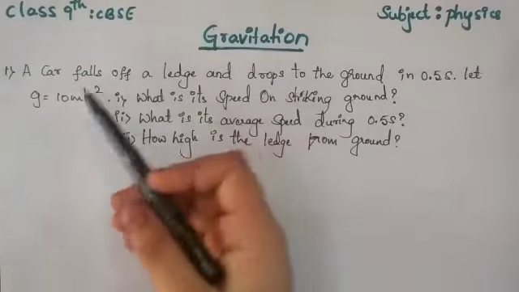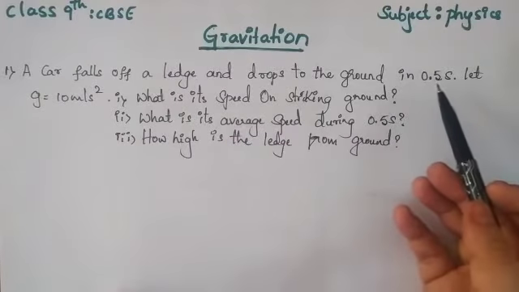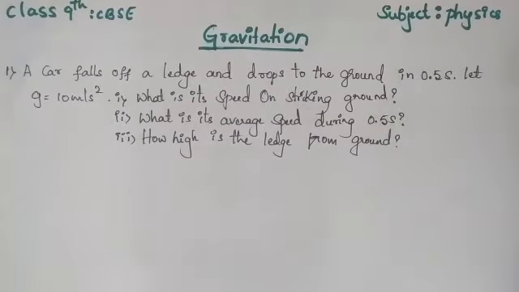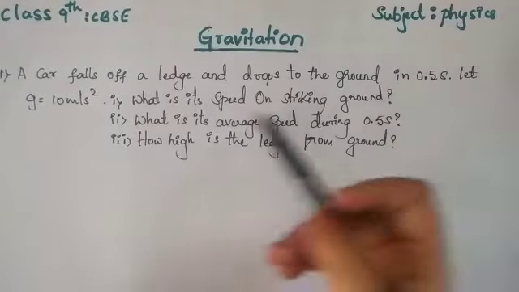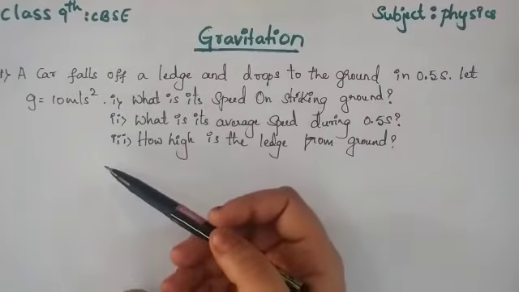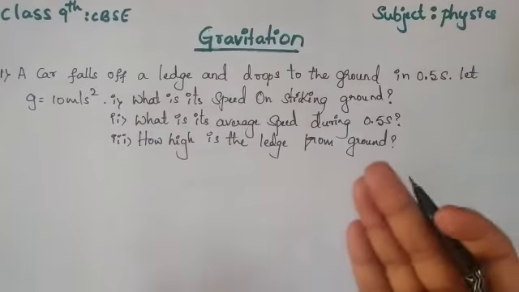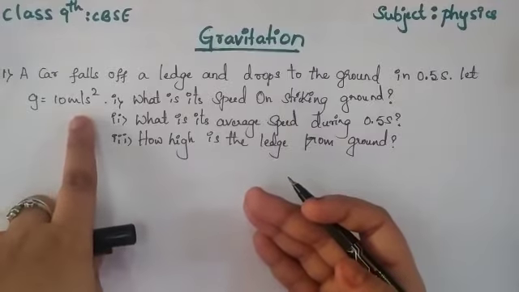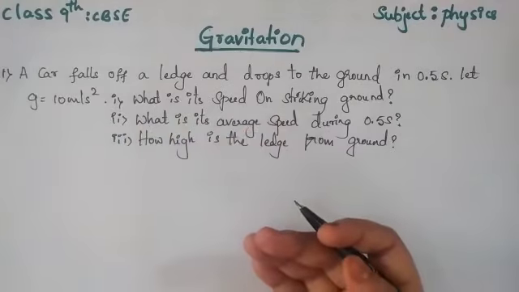Under that, the first one is: a car falls off a ledge and drops to the ground in 0.5 seconds. That means if you consider the peak of a mountain or anything, that is the ledge, and from there the car has fallen down. Let g be 10 meter per second square; here they have given the g value. We know the g value is 9.8 meter per second square, but they have approximated it to 10 meter per second square for us to calculate easily. What is the speed on striking the ground?